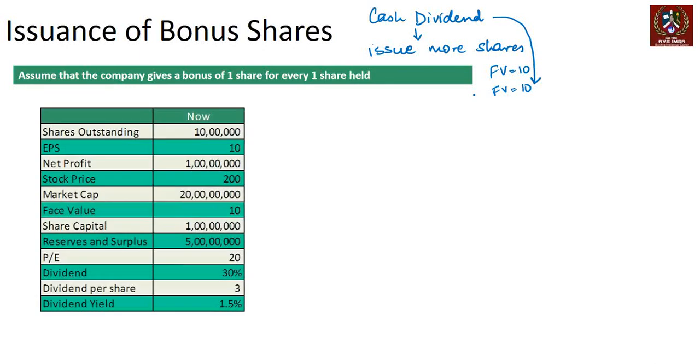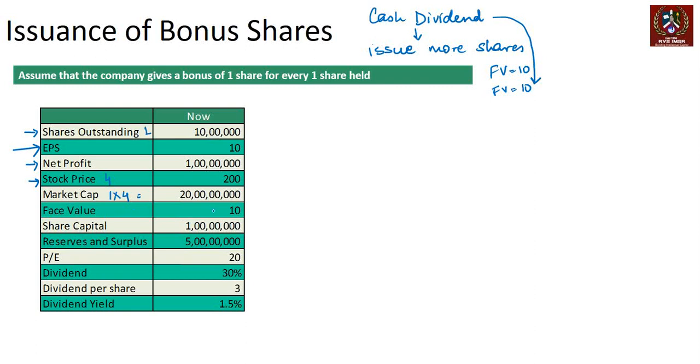Now, what is the impact? So let's assume there is a company which has 10 lakh shares outstanding at this point of time. The net profit is, let's say, 1 crore. That gives you an earnings per share of 10 rupees, right? So that's the calculated number. Then let's say the stock price is 200. That gives you the market capitalization, which is stock price, let's call this 4, and let's call this 1. So 1 into 4 is going to give me my market capitalization.